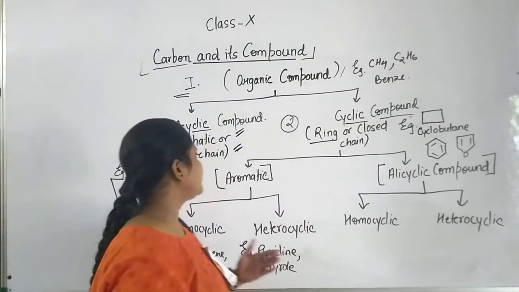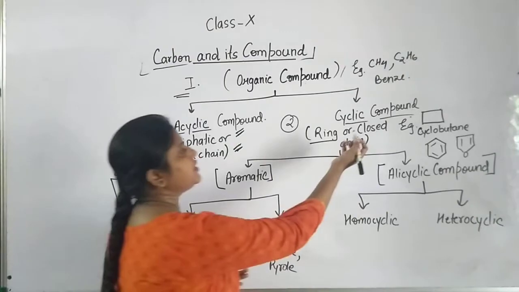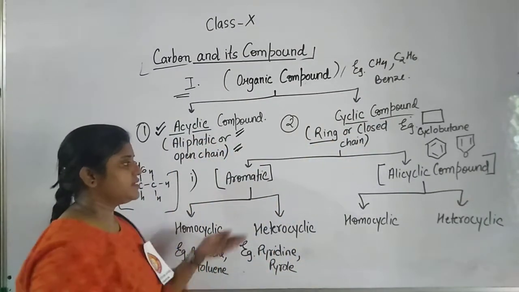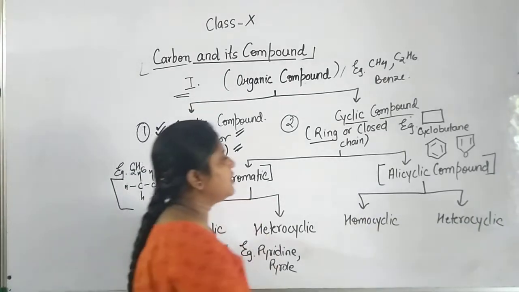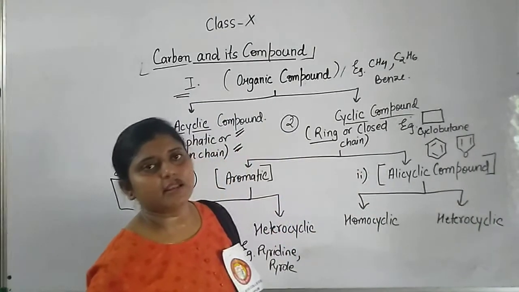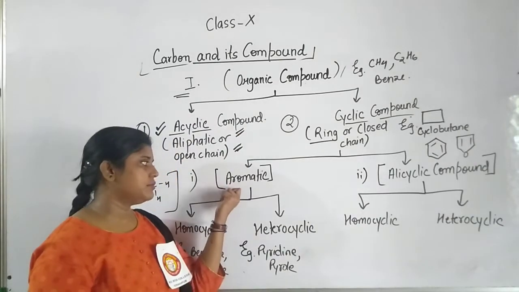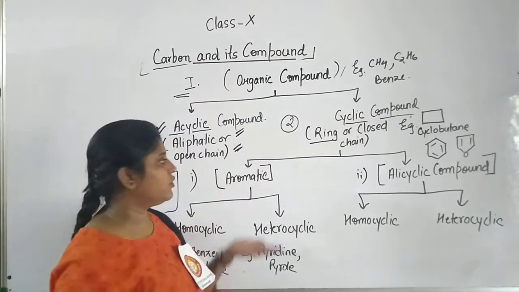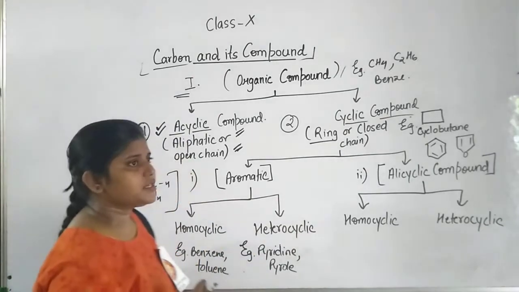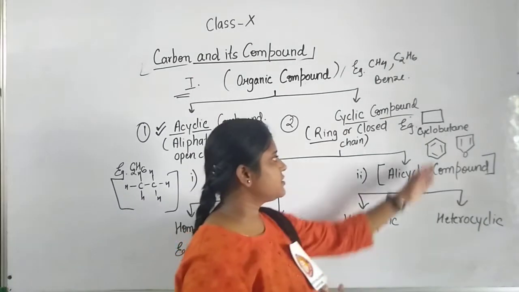So let us begin with the very first. Here the cyclic compounds are further divided into 2. The first one is aromatic and the second one is alicyclic compound. So let us discuss aromatic compounds. What are aromatic compounds? For this, students, just suppose a condition where you are seeing this structure.